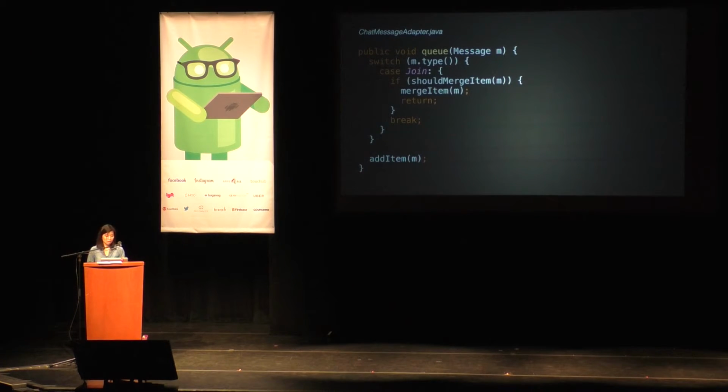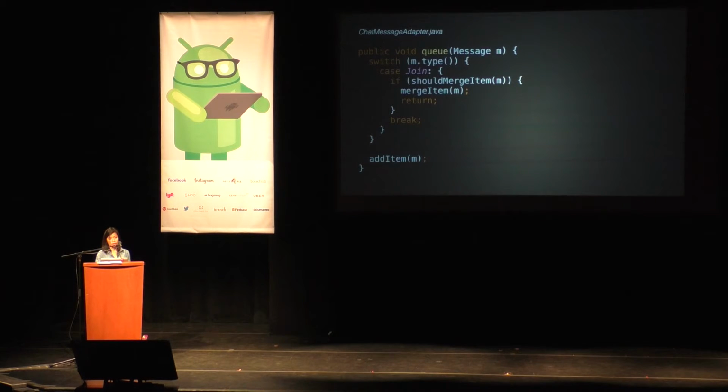The queuing method that we have here, it's really simple. We basically look at the message type, and the first thing we want to do is see if this message is something that we should merge. Is this a mergeable item? If it's a mergeable item, then we'll go ahead and merge it. Otherwise, we'll just treat it as a brand new message that should be rendered by itself on the screen.